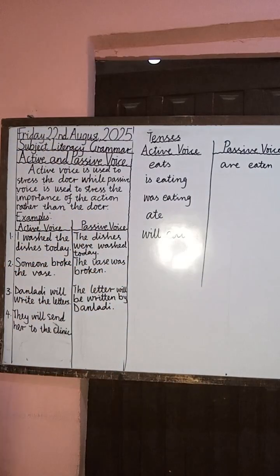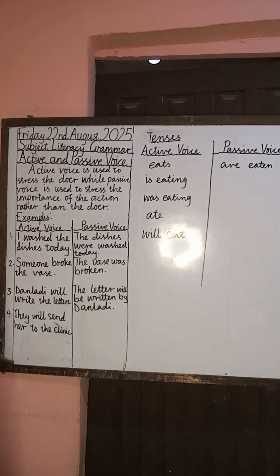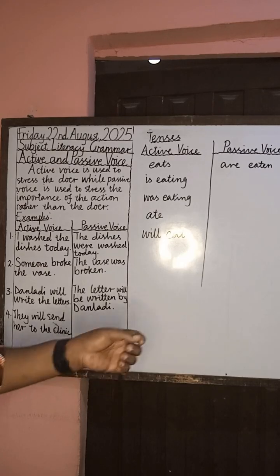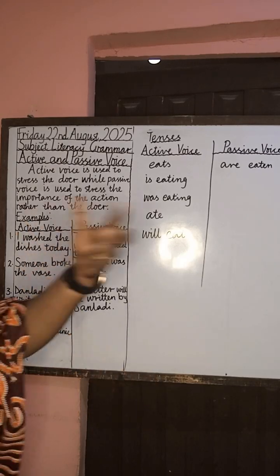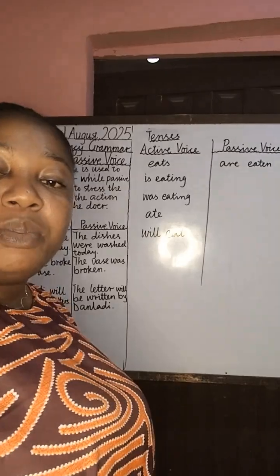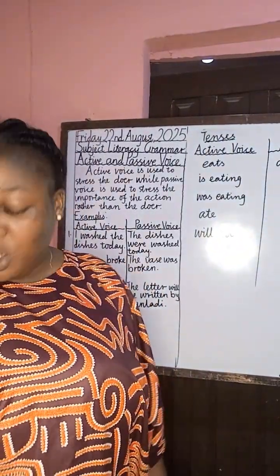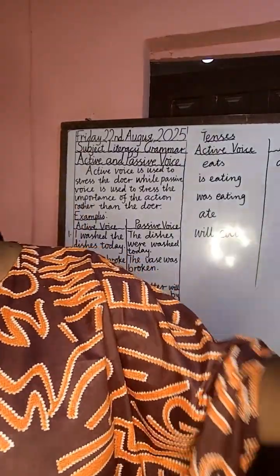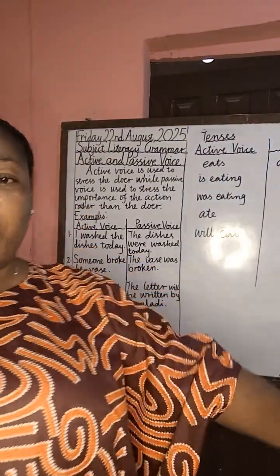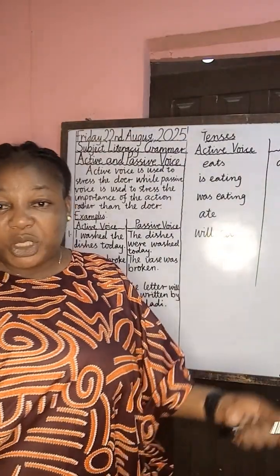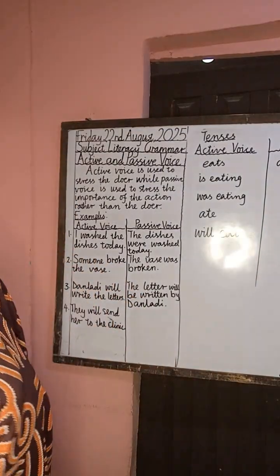So let's proceed. This says they will send her to the clinic. Looking at this sentence, we have two objects there. When there are two objects in a sentence, the indirect object is going to become the subject of the passive voice.